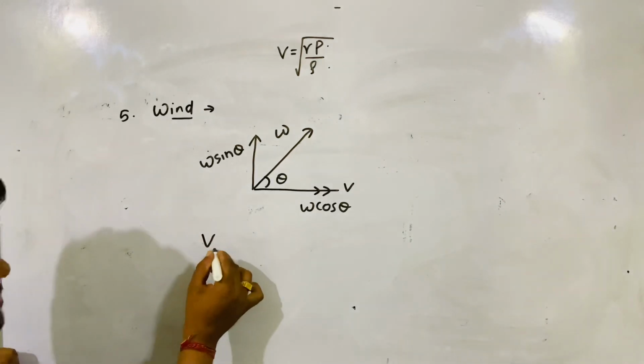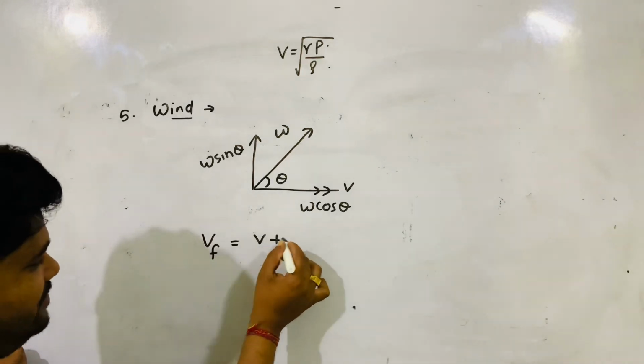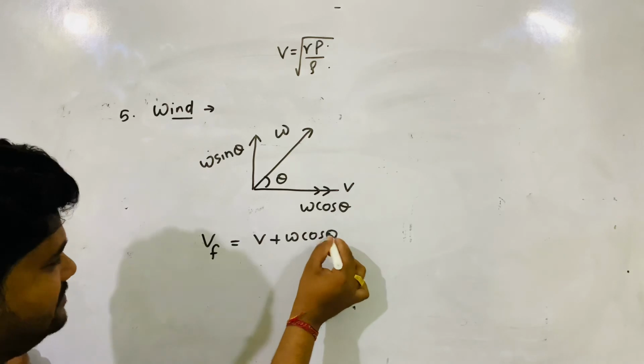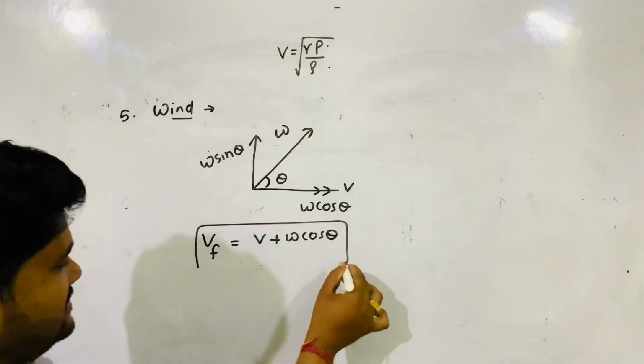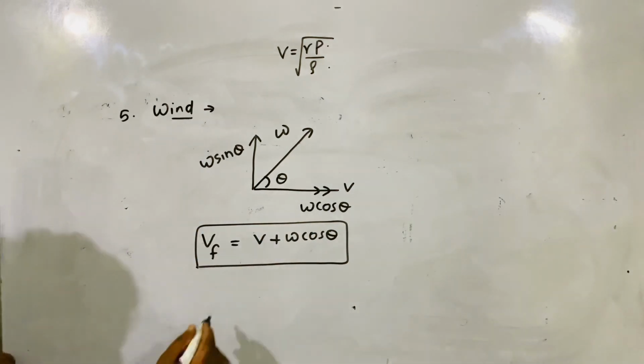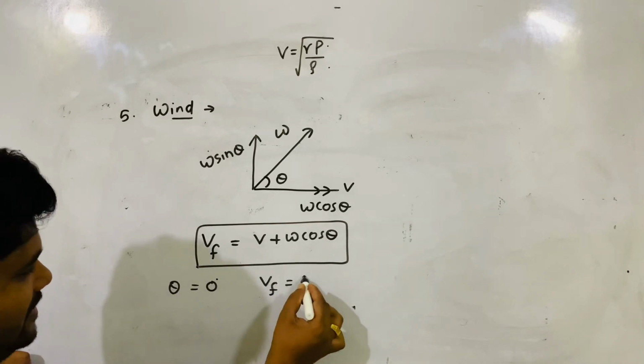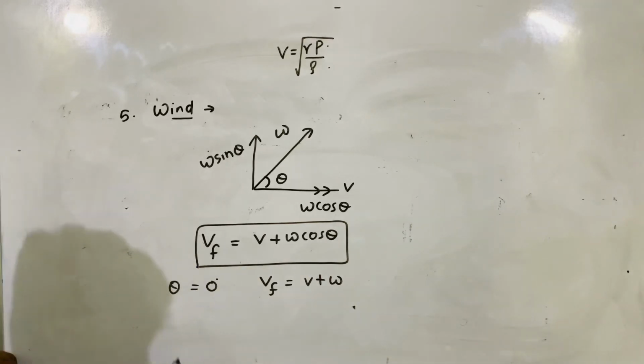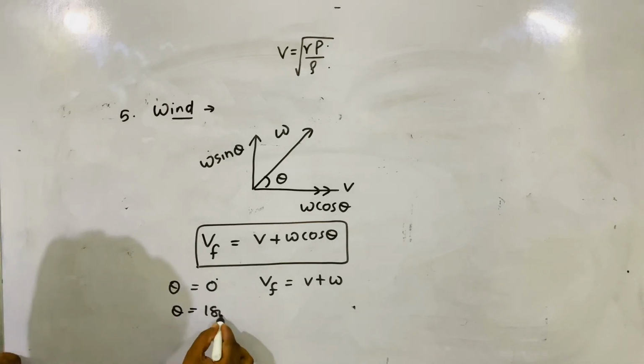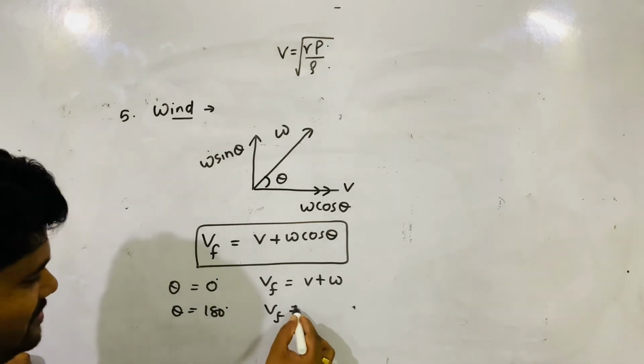What is the effective velocity of sound now? V plus W cos theta. Got it? This is the effective velocity of sound. But what happens when theta is equal to 0? Then Vf is equal to V plus W. But when theta is equal to 180, then Vf is equal to V minus W.